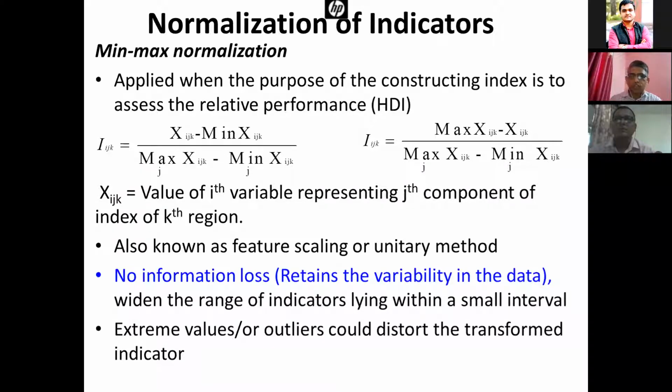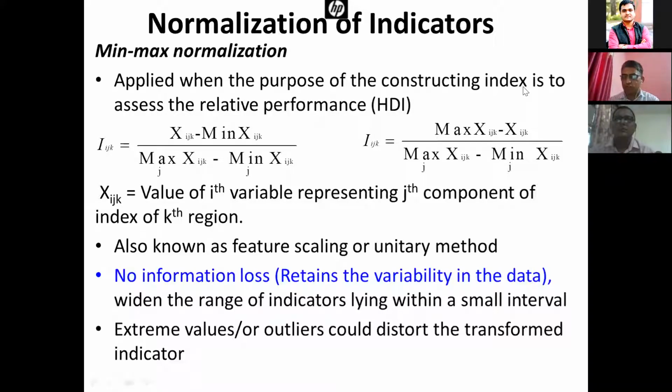You see this first term is Xijk minus the minimum of Xijk. We are comparing the performance of the ith indicator in the jth dimension of the kth region in relation to the minimum among the districts or regions being studied. So we are just comparing with the minimum, how the district is performing as compared to the worst district.